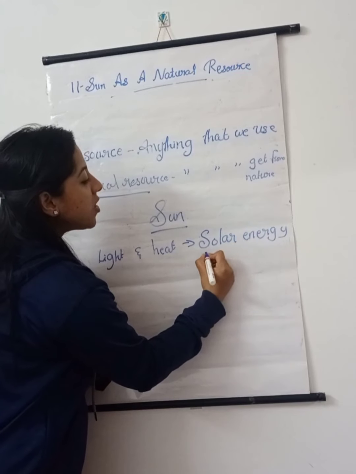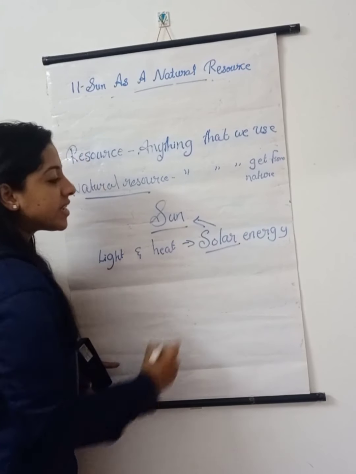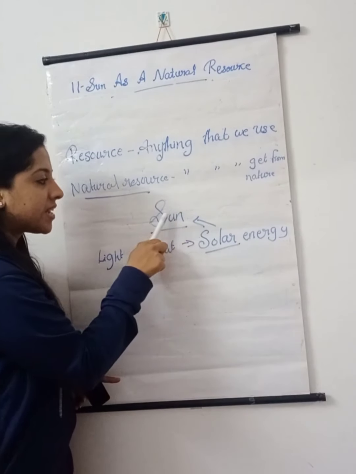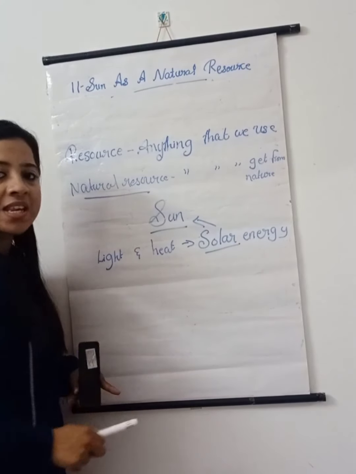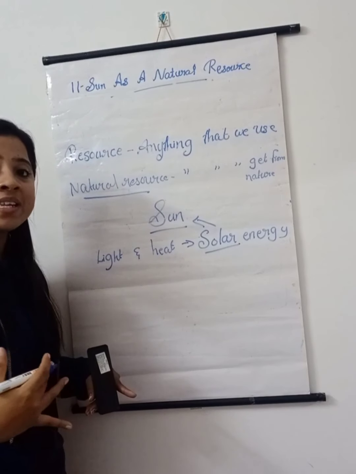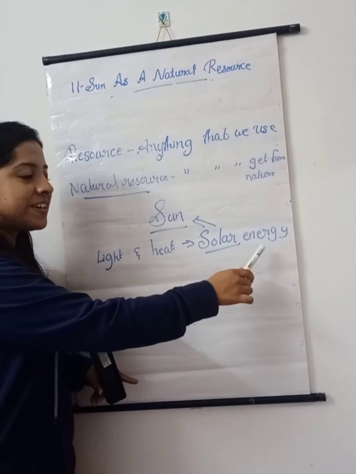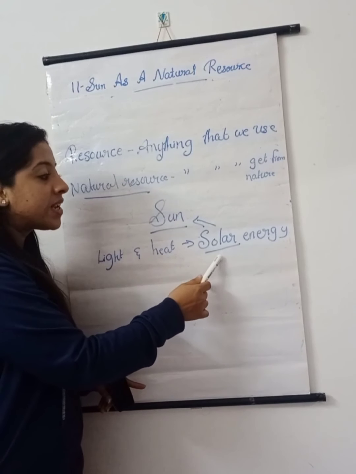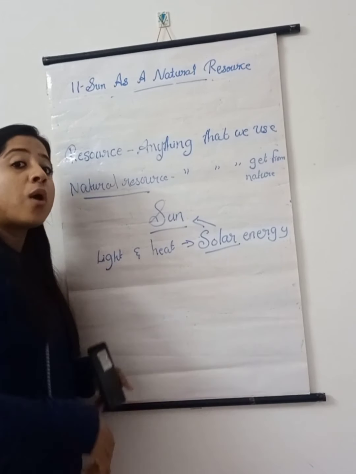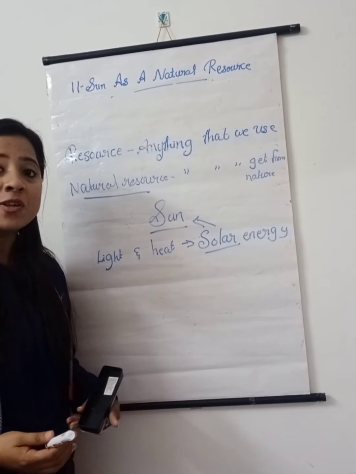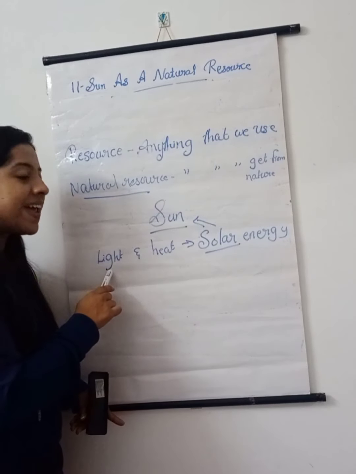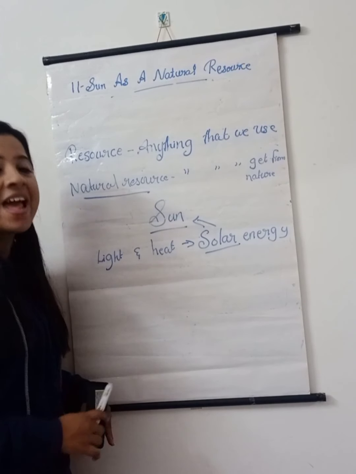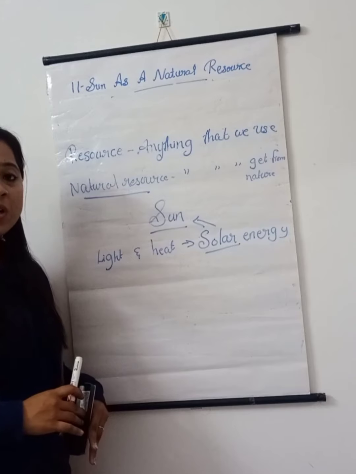The word solar is related to sun. So the energy that we get from sun is known as solar energy. What do you mean by solar energy? The energy that we get from sun is known as solar energy. Now, what kind of energy we get through solar energy? Yes, they are light and heat energy we get from the sun, and this is known as solar energy.